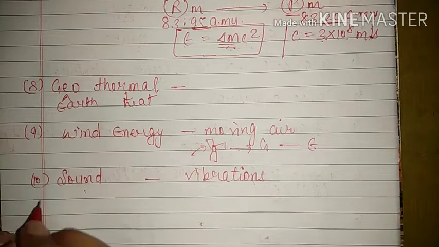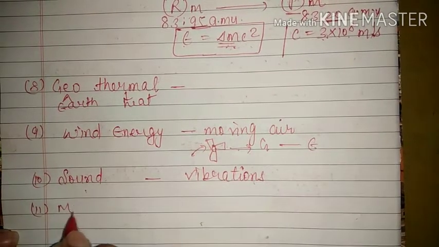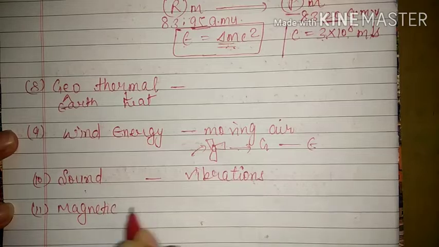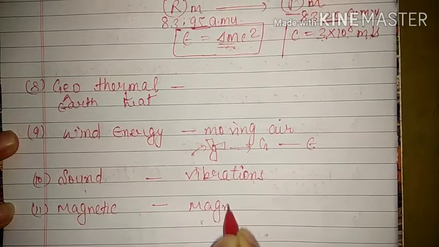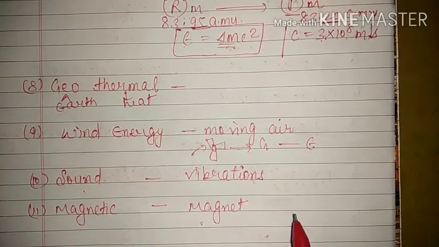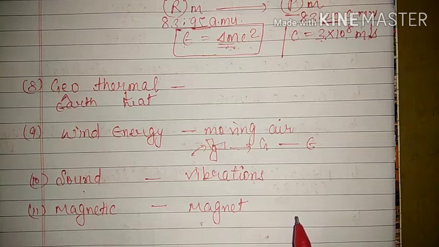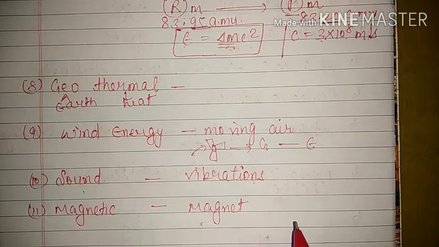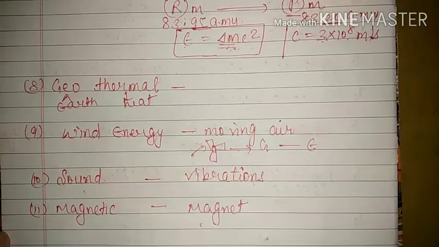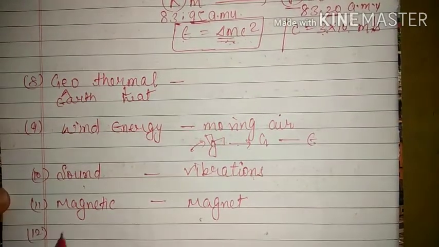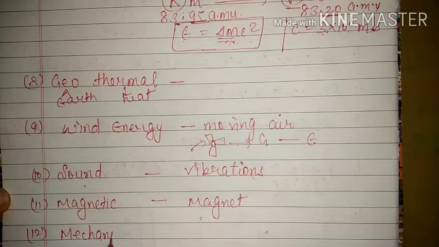The next form of energy is magnetic energy. That means the energy present due to a magnet is known as magnetic energy. That can be repulsion between same types of poles, attraction between different types of poles, or attraction towards magnetic material. All these properties a magnet possesses are stored in the form of energy known as magnetic energy. And the last one given is mechanical energy.